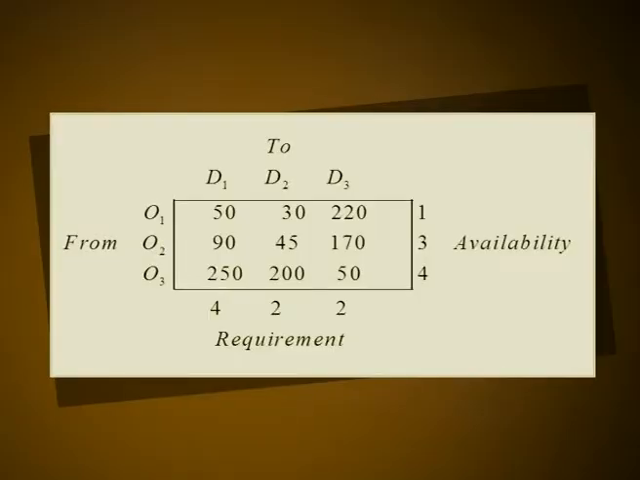Example 1. Determine an initial basic feasible solution to the following transportation problem using the row minima method. The transportation table of the given transportation problem has 3 into 3, that is 9 cells. Following the row minima method, first of all we search in the first row for a minimum cost and get it as minimum of 50, 30, 220, that is equal to 30, and the minimum value 30 is in the cell 1 2. Hence, we make our first allocation in the cell 1 2.